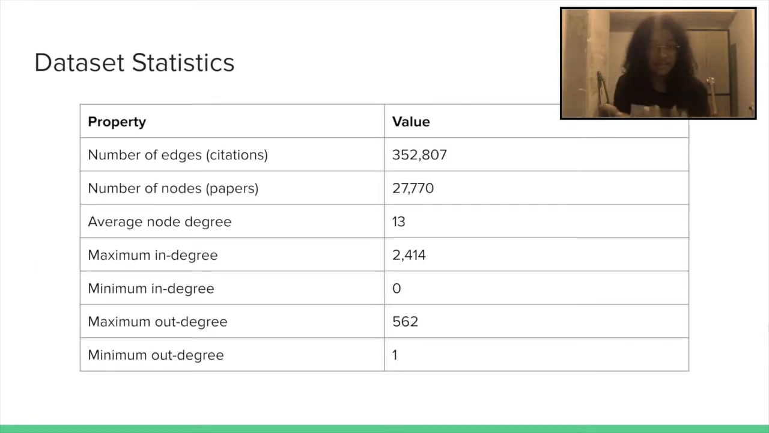These are statistics of the data. You can see that the maximum in degree is 2,400, which means one paper is being cited that many times, and the maximum out degree is more than 500. And yeah, it's a pretty big data set and a very useful one for our task.